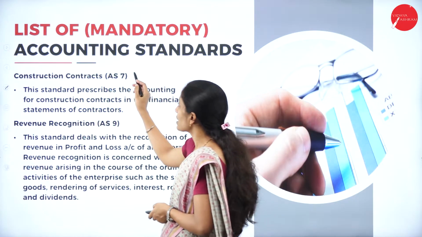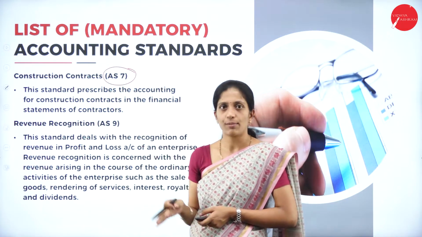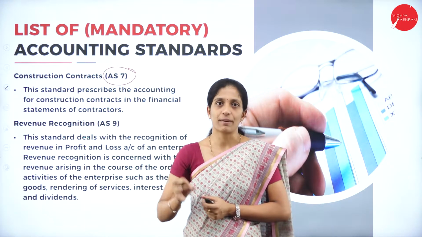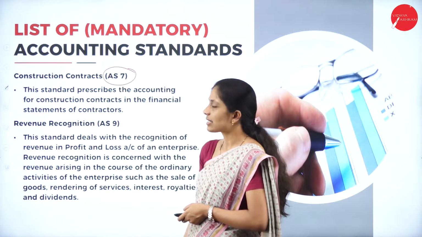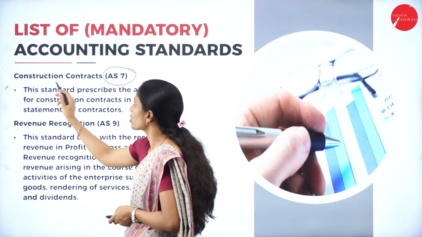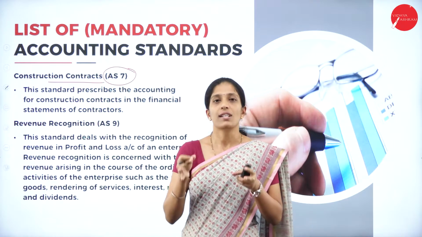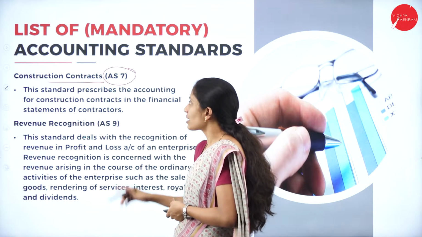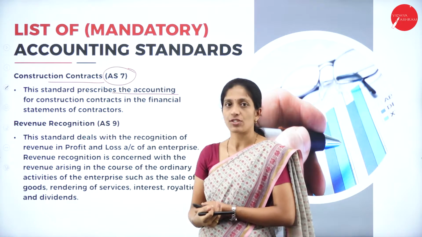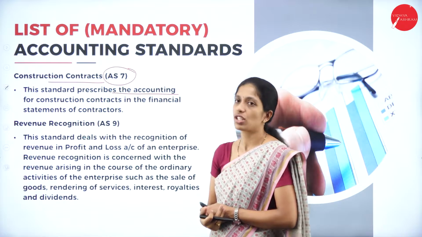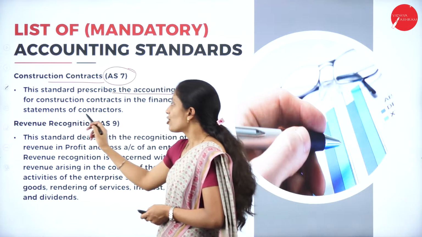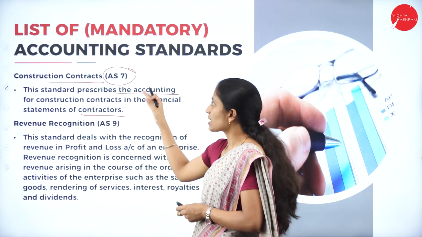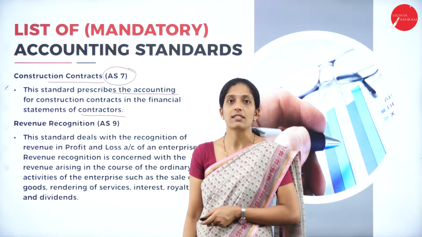Next one is Accounting Standard 7. So it will not be in the same order. So it will be reverse, or some accounting standard might be skipped also. So here Accounting Standard 7, it is relating to the construction contracts. So this Accounting Standard 7 is wholly related to the construction contracts. So this standard prescribes the accounting for construction contracts in the financial statement of contractors.